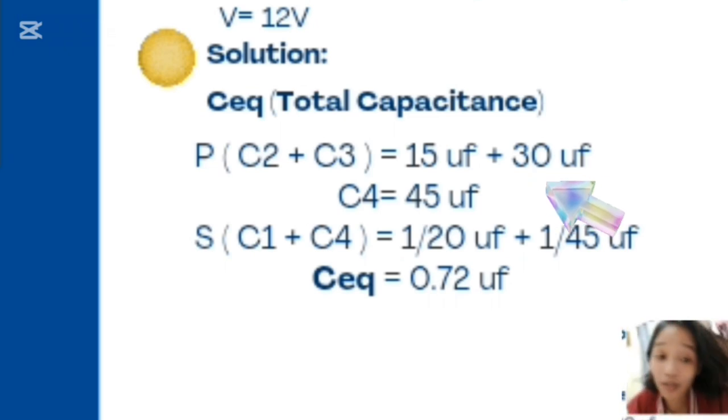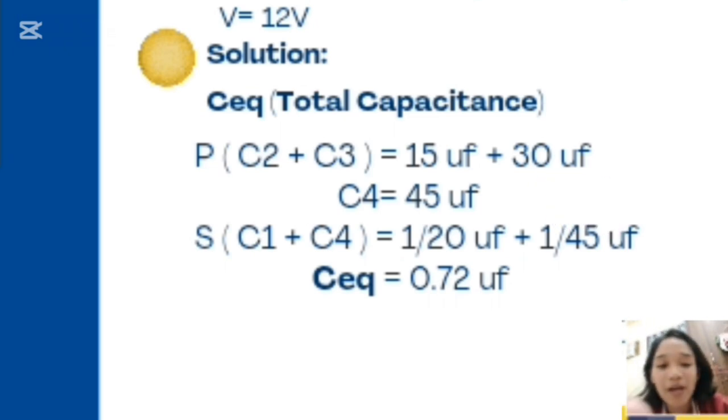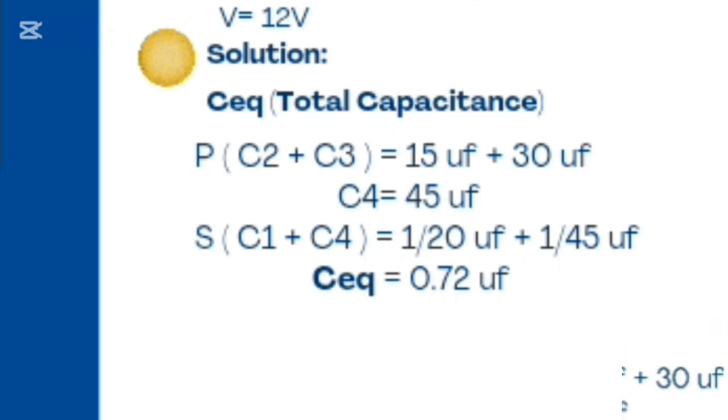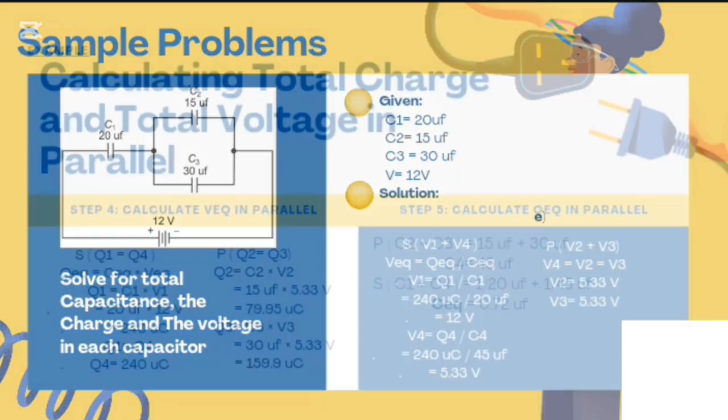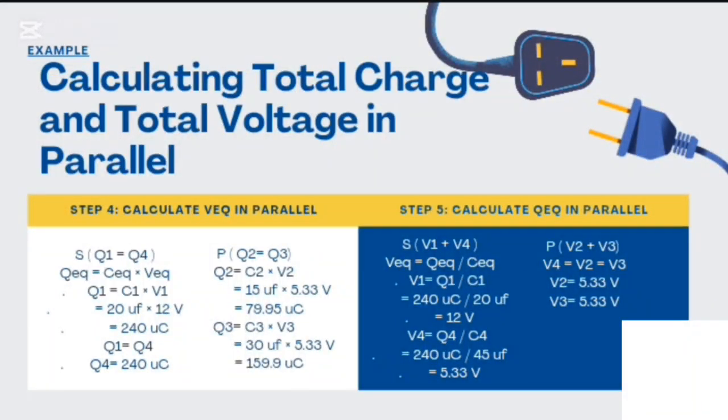First, we need to find the total capacitance. We need to solve first for the parallel. In the equation earlier, for parallel, if we need to find the total capacitance, we need to add. So in this parallel equation, we add C2 and C3: 15 plus 30. Here we have C2 and C3 combined, and we named it C4.